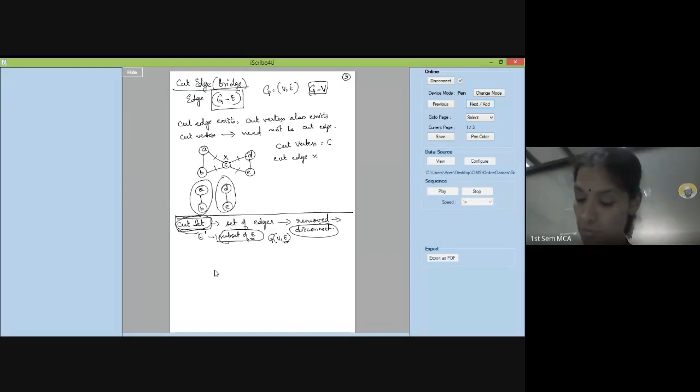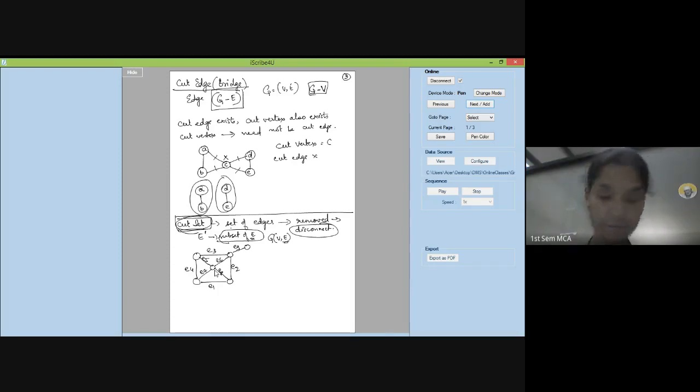Let's take an example. We'll make it more clear. Right, this is a graph, this is a vertex there, another vertex here. Then I'll draw one more vertex here. This is also connected, this is also connected. And then I'm having one vertex here which is connected like that. Okay, let me number the edges. E1, I'll call this E2, I'll call this E3, I'll call this E4. All right, then this is my E5, this is E6. Okay, I will call this E7, this is my E8 and this is my E9.